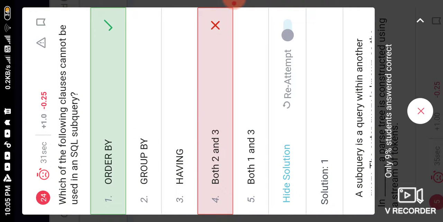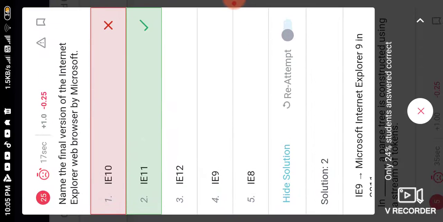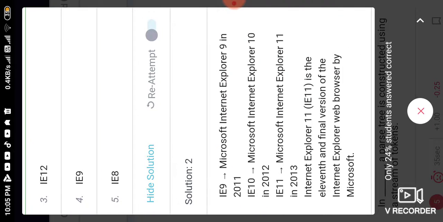Now next is, which of the following clauses cannot be used in an SQL subquery? In a subquery we cannot use order by, but we can use group by and having in the subquery. Now next is, name the final version of the Internet Explorer web browser by Microsoft. IE 11 is the final version.